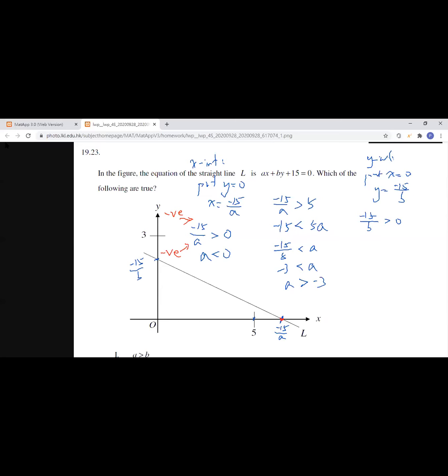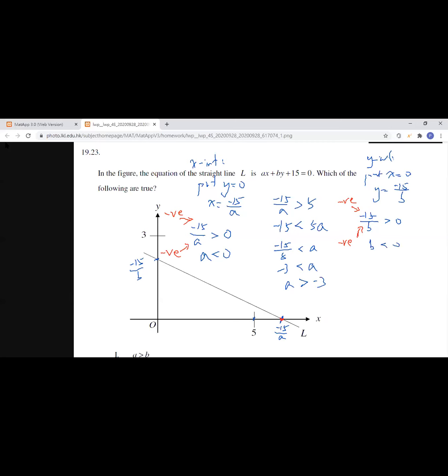And for this fraction, the upper part is a negative number. So what should b be, such that the result of this fraction should be larger than 0? It should also be negative, right? The numerator is negative and I want the result to be larger than 0, a positive number. So the denominator has to be negative too, because a negative over a negative gives a positive. Okay, which means that b should be less than 0.